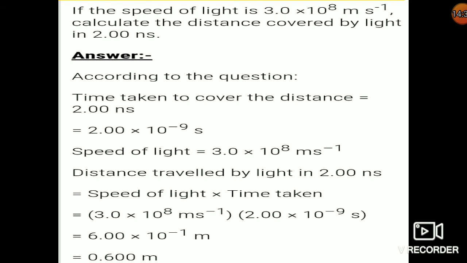If you simplify, this will be your answer: 6 into 10 to the power minus 1 meter or 0.600 meter. Prefer to present your answer in this form, not in the other form. Okay, this form is correct. We'll see this topic later. This is the scientific notation format. So if you note down, you will present your answer up to this line.